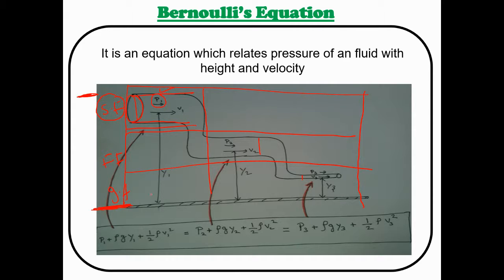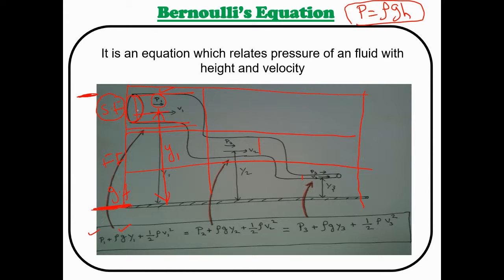So in this place, what is my pressure? I can take P1. Clear? Okay. What is the height from the ground floor? This is my height. Am I right? Yes. So I can take the height as Y1. We already studied the relation connecting pressure with respect to height. What is the formula for pressure? We studied this rule: rho g h. Do you remember this equation? Yes, we remember. So in this place, my pressure in terms of height is this one. Am I right? Yes, you're right.